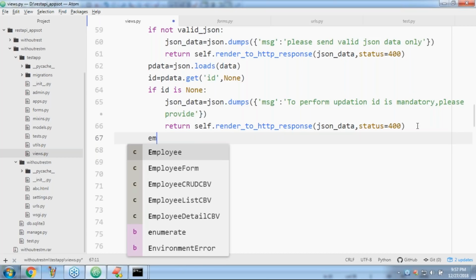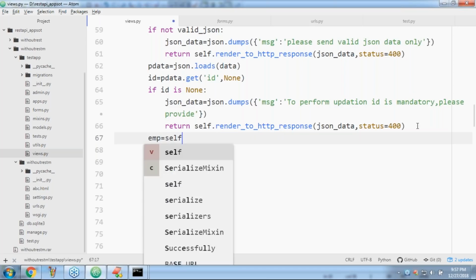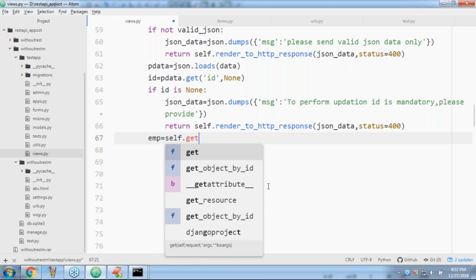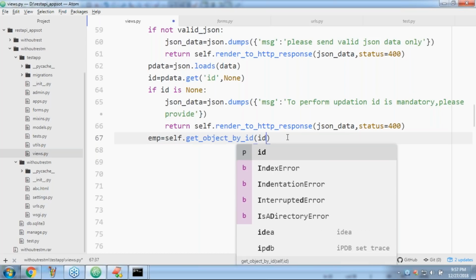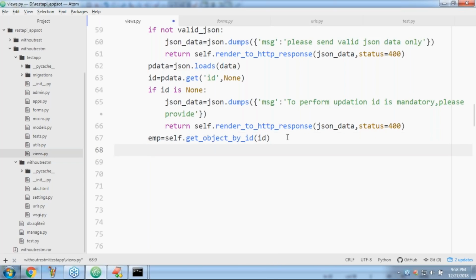So EMP is equal to self dot get object by ID, sir, based on that ID. Okay, now I got the employee object. But here also there is a problem. If ID is 100, and the corresponding employee object is not available, then how can you perform updation? That's why first check whether EMP is none or not.